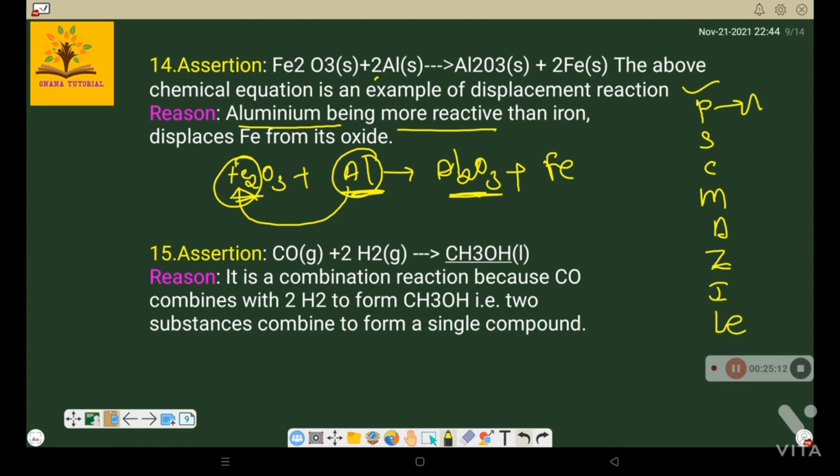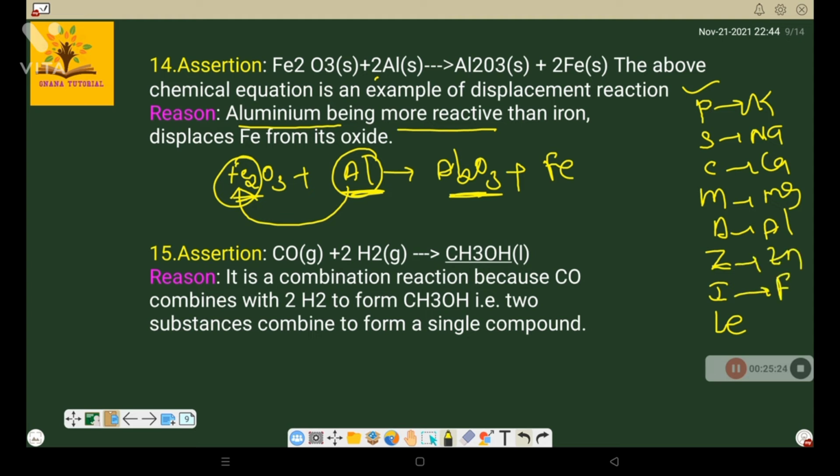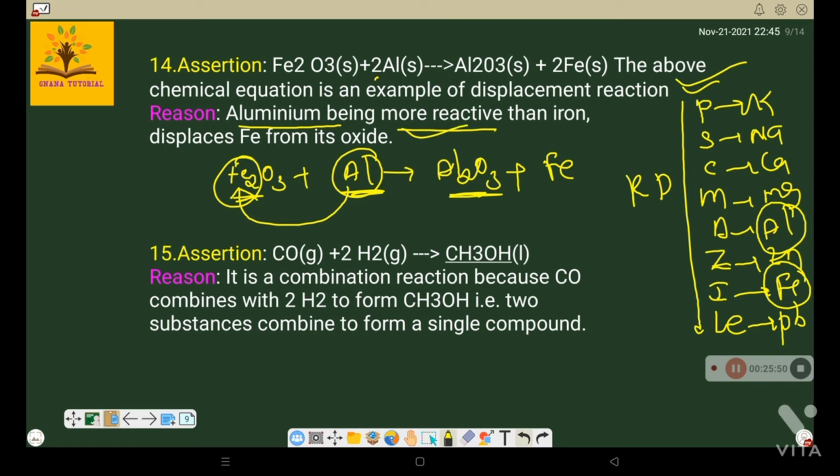P means potassium, S means sodium, C means calcium, and then magnesium, aluminium, zinc, I means iron, L means lead. Now if you see here, going down the series, reactivity is in decreasing order. That means the upper metal is more reactive than the lower metal. So aluminium is coming first in the series, so aluminium is more reactive. So the assertion is true. The reason is also true and is the correct explanation of the assertion. So the answer is A.